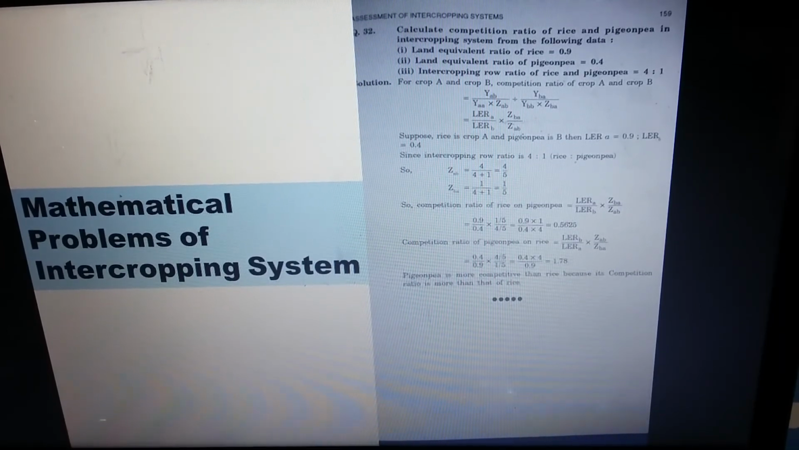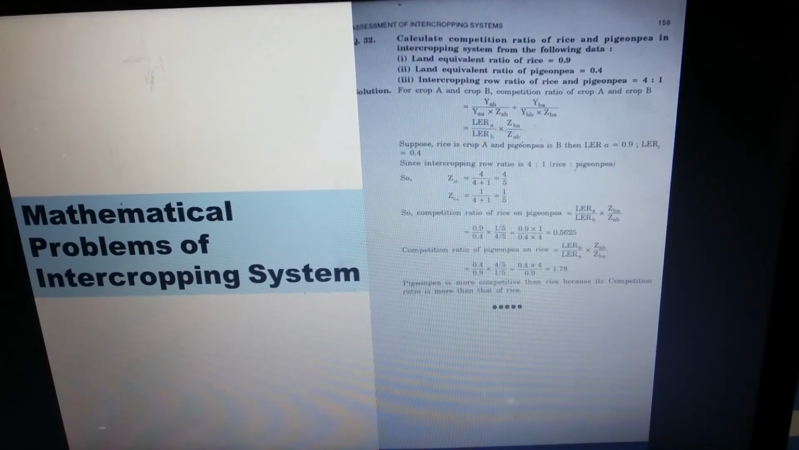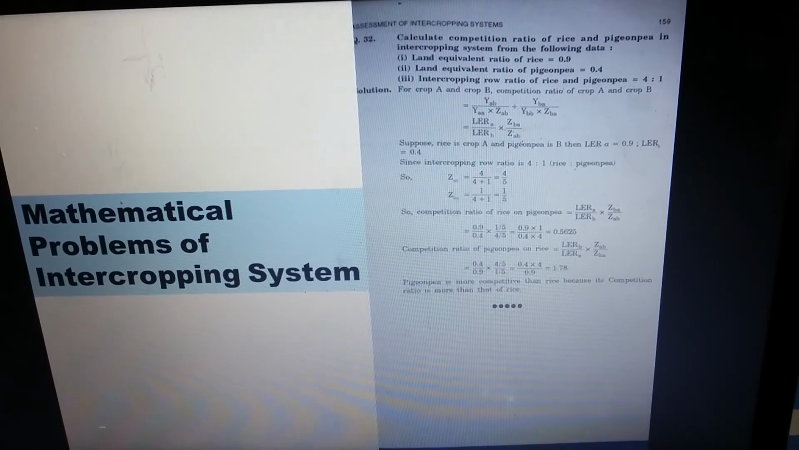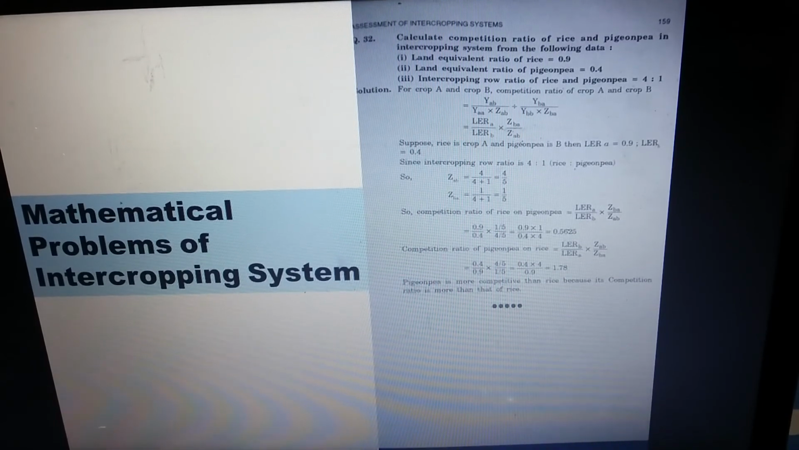So for getting the competition ratio, we know the formula: YAB divided by YAA into ZAB divided by YBA by YBB into ZBA. So for simplification, we give the land equivalent ratio for A crop divided by the land equivalent ratio for B crop into the sown proportion for B crop in intercrop with A crop by the sown proportion of A crop when intercropped with B crop. So we can simplify the formula: LER for A by LER for B into ZBA by ZAB.